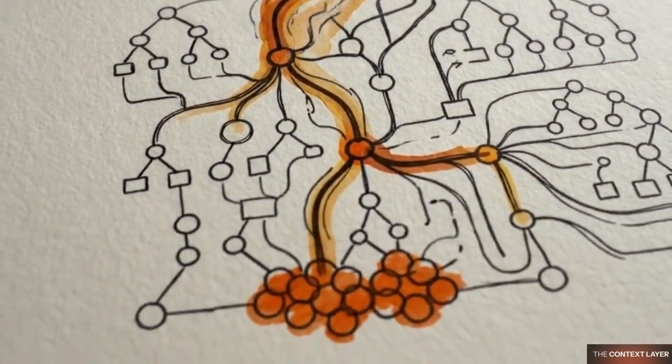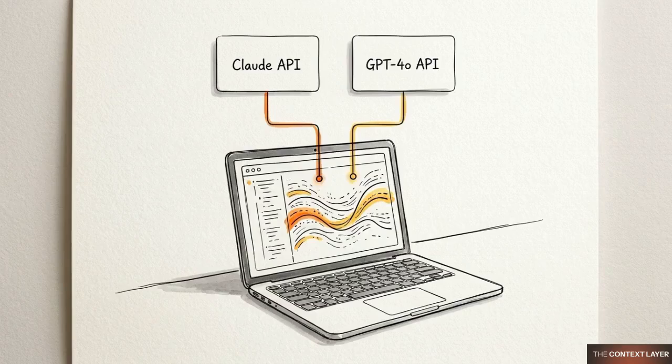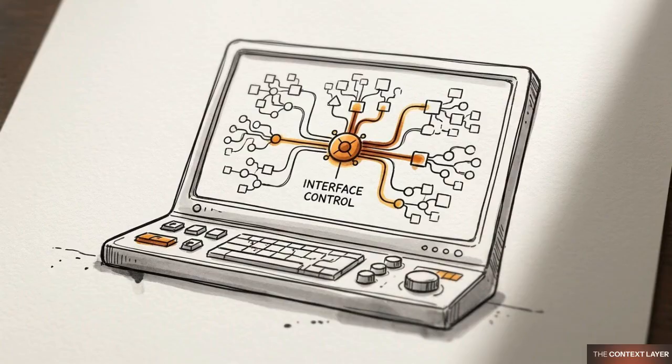is written. Cursor operates without a proprietary foundational model, instead utilizing the same Claude and GPT-4o APIs available to any individual developer. The system's performance relies on a local retrieval-augmented generation pipeline designed to navigate repository data more efficiently than a standard context window. SpaceX is paying for data orchestration and the strategic control of the developer interface.